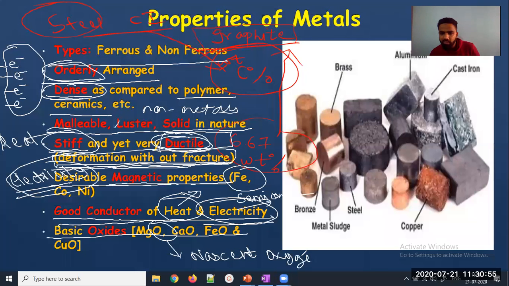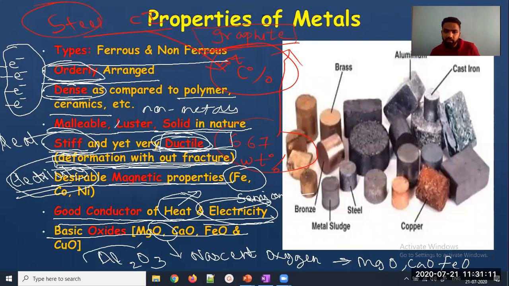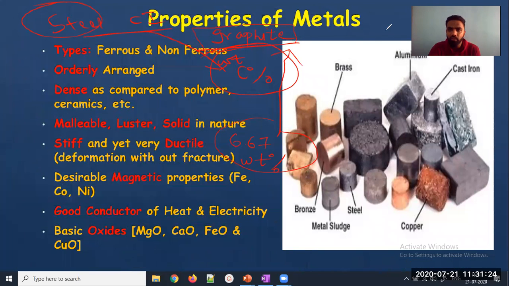Metals can react with oxygen, so what do they form? They form oxides, like magnesium oxide, calcium oxide, iron oxides, copper oxides, aluminium oxide. You have heard about Al2O3, bauxite, this is also an oxide of metal, which is aluminium oxide. So they can react with nascent oxygen and form respective oxides, which can be used for particular applications. We will learn about applications afterward. First we will move forward.